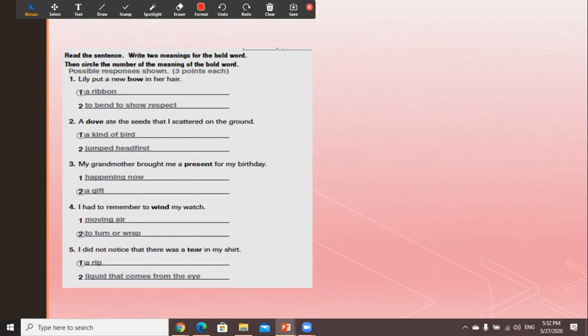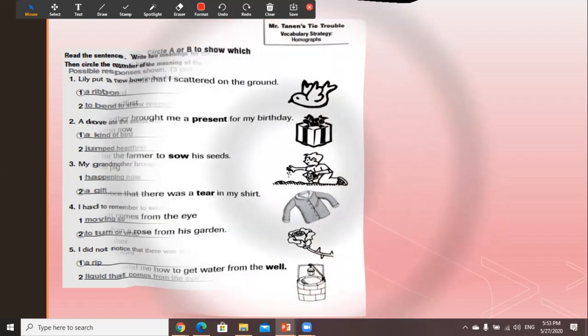It means a ribbon. Dove here, a kind of bird. A grandmother brought me a present. Present here means a gift. I had to remember to wind my watch, to turn or wrap. I didn't notice that there was a tear in my shirt. Tear here means a rip.